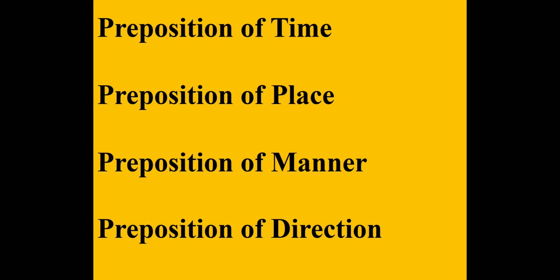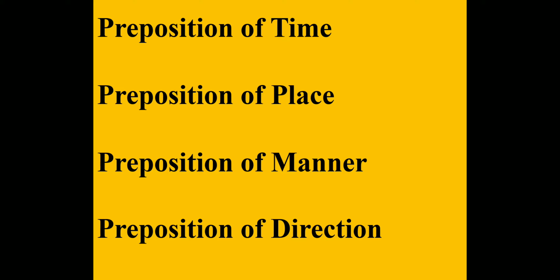Preposition of direction is used when we are referring to a direction. We are moving towards north. He's coming from south. He's going up. He's going down the hill. So it is giving us the sense of direction. So prepositions are used at different times for different purposes.